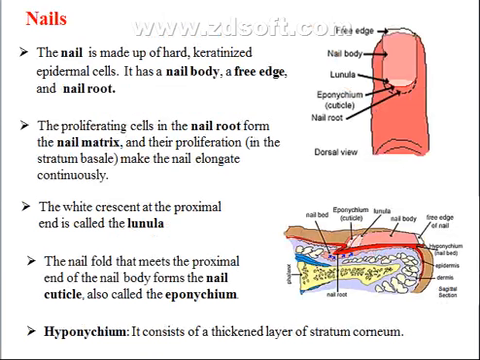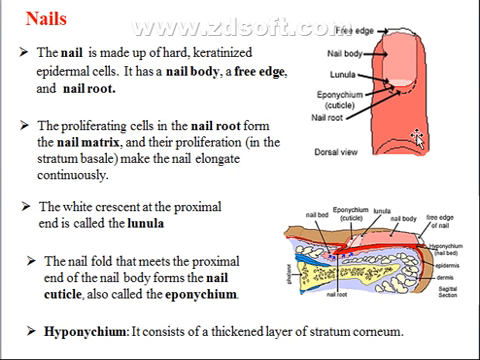The second accessory of the skin is nails. The nail is made up of hard keratinized epidermal cells, and the nail has a nail body, a free edge, and a nail root. The proliferating cells in the nail root form the nail matrix, and their proliferation makes the nail elongate continuously. The white crescent at the proximal end is called the lunula.